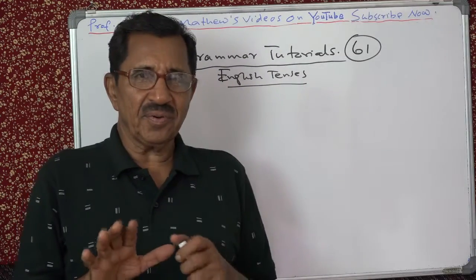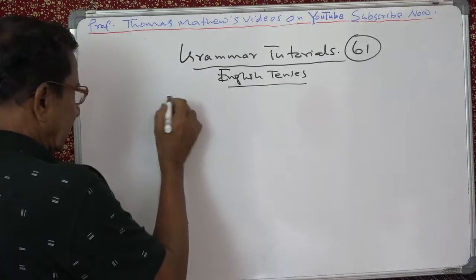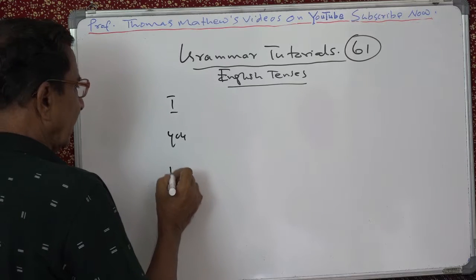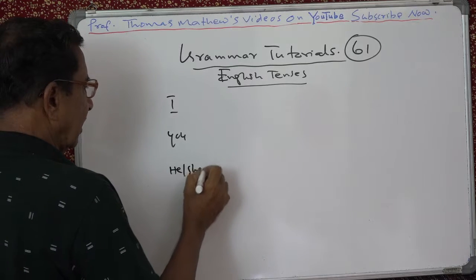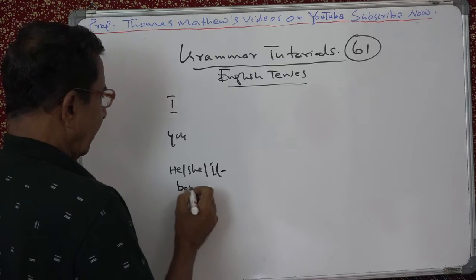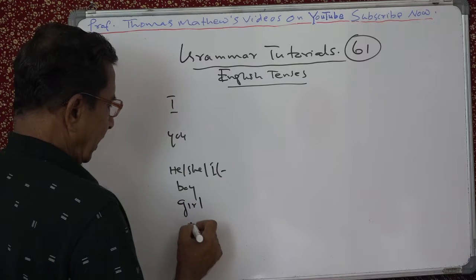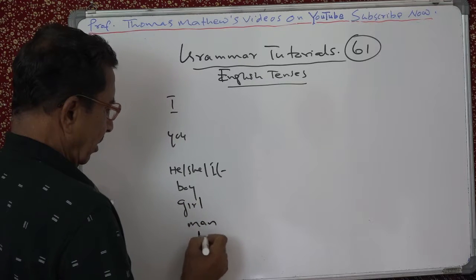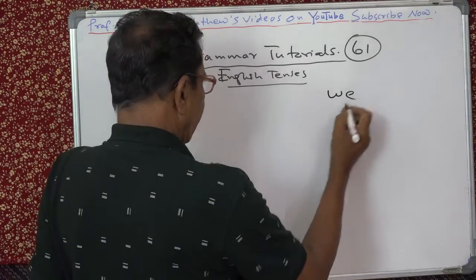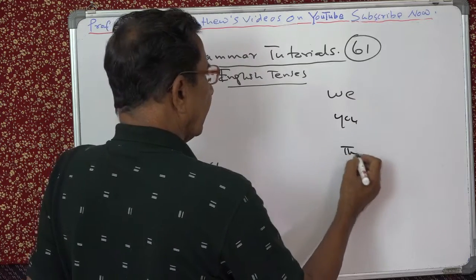Yesterday I told you about all these things. That is, I, first person singular; you, second person singular; he, she, it, or names like a boy, nouns like boy, girl, man, dog, etc. Then you have the plural: we, first person plural; you and they.